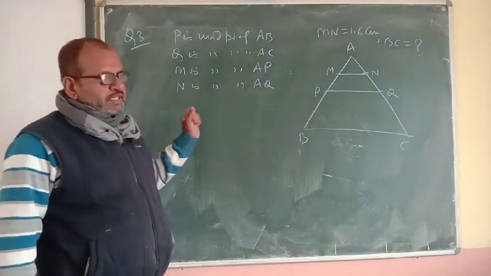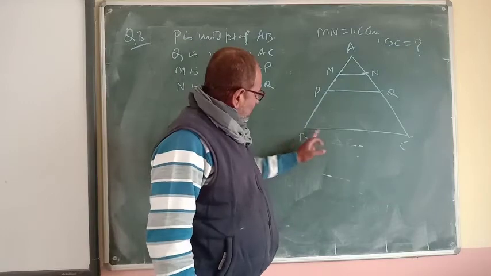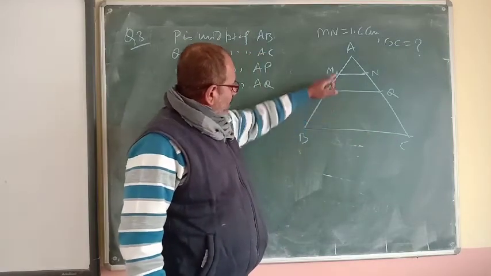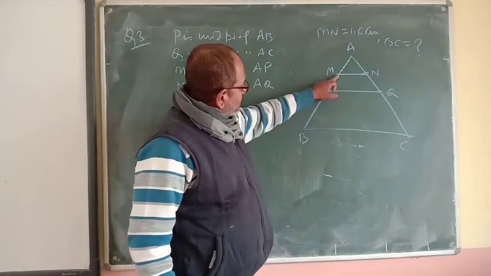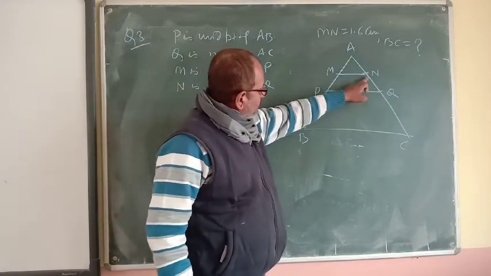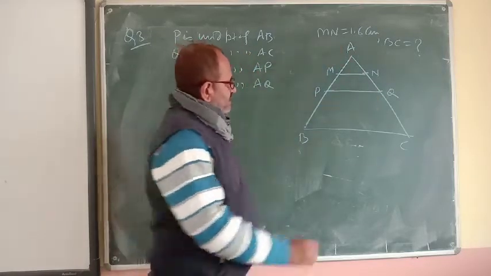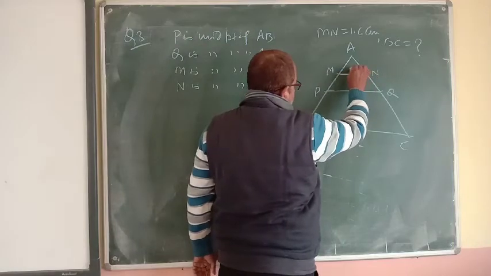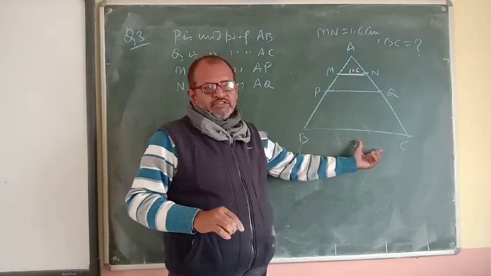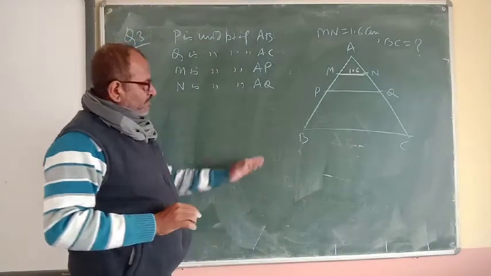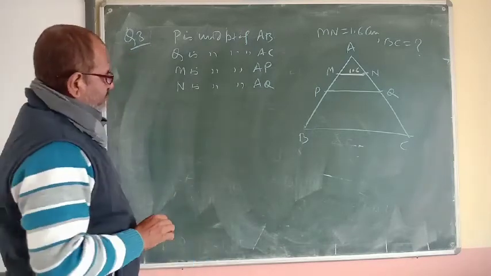Now see question number 3. Figure is given. In triangle ABC, P is the midpoint of AB, Q is the midpoint of AC, M is the midpoint of AP, N is the midpoint of AQ, and MN is given as 1.6. This MN is given 1.6. We have to find what is the length of BC. How will we do it? We will do this problem using the midpoint theorem.